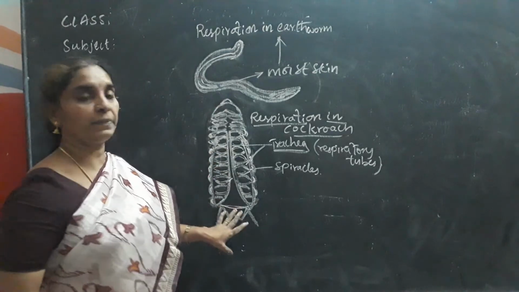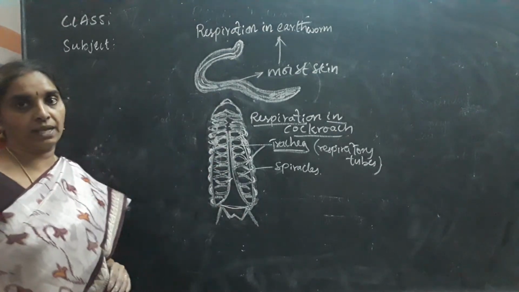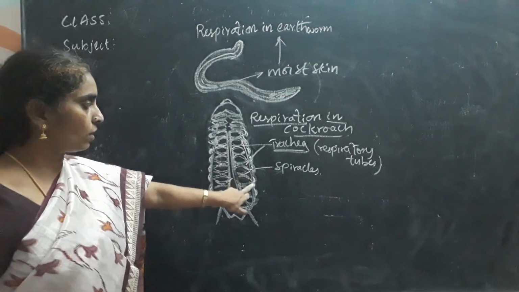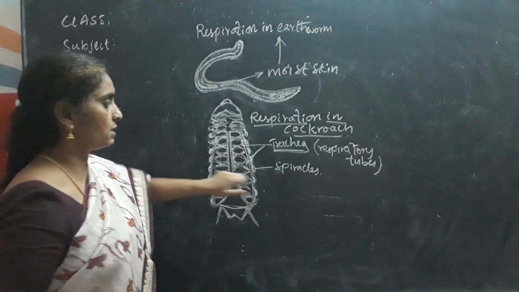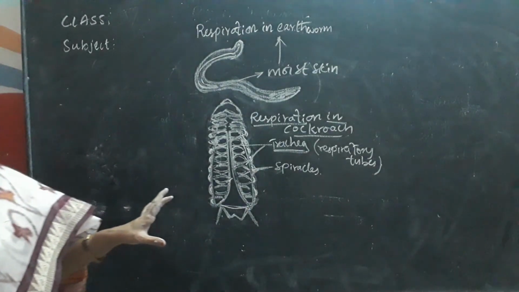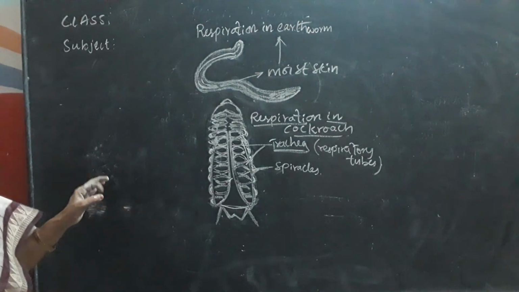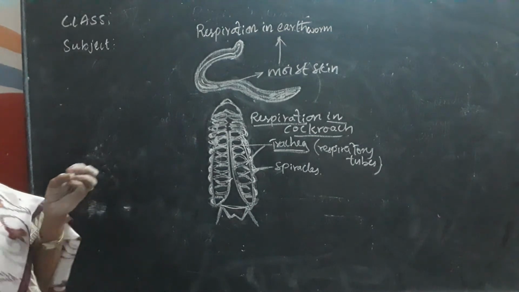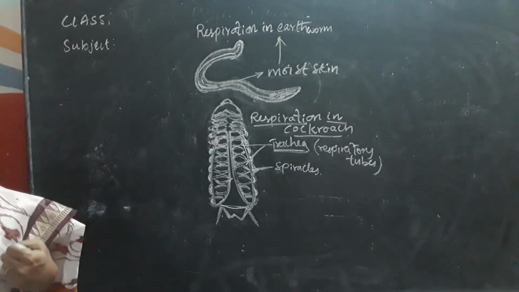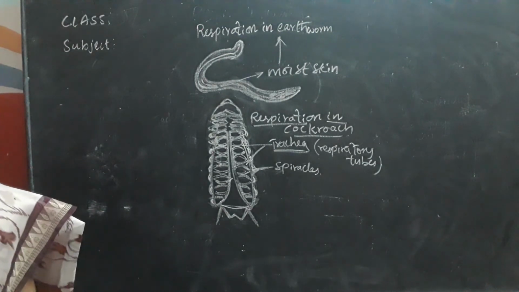This is how respiration in cockroach takes place. Okay children, these are the tracheal tubes and these are the spiracles, the small openings present on the sides of its body.